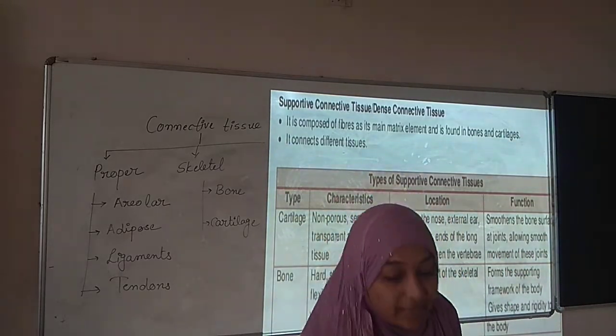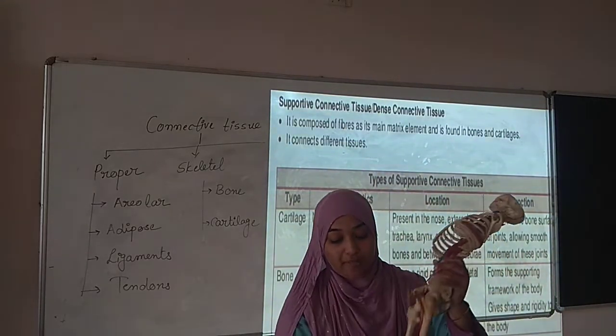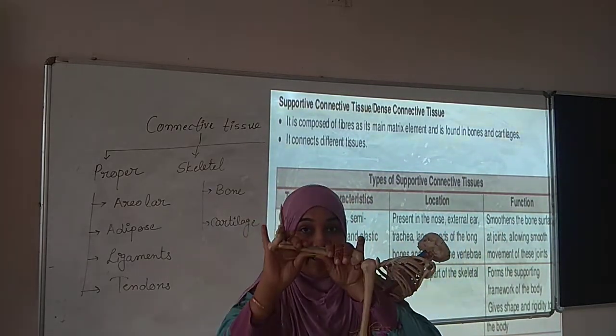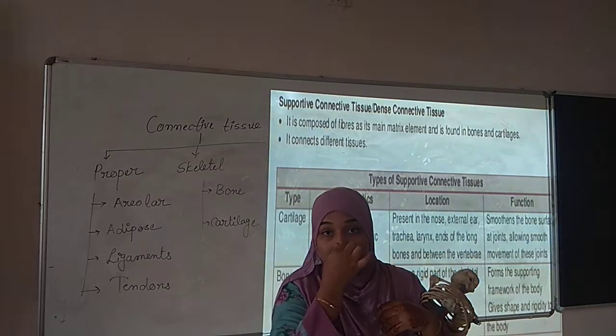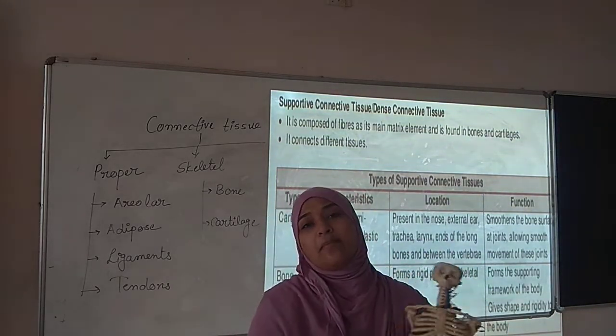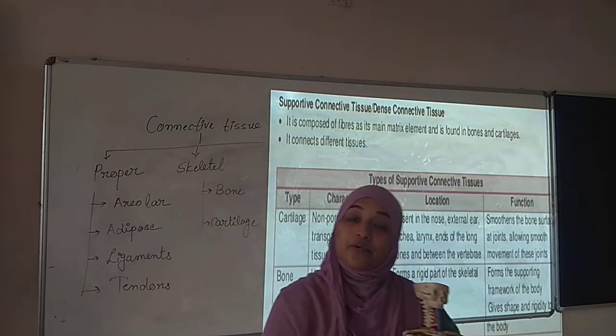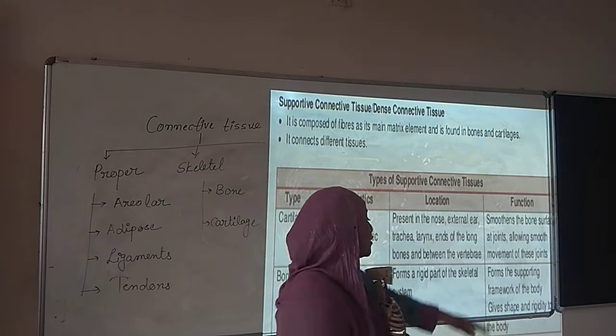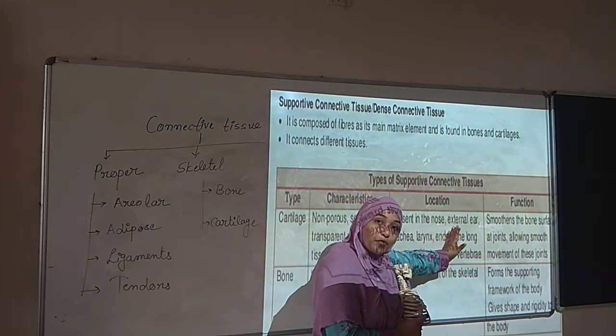For example, we cannot bend our bone. हम bone को bend नहीं कर सकते हैं. We cannot bend the bone, but we can bend the cartilage. Why? Because cartilage have some kind of proteins. That protein allows the smoothness. So this is about the cartilage.